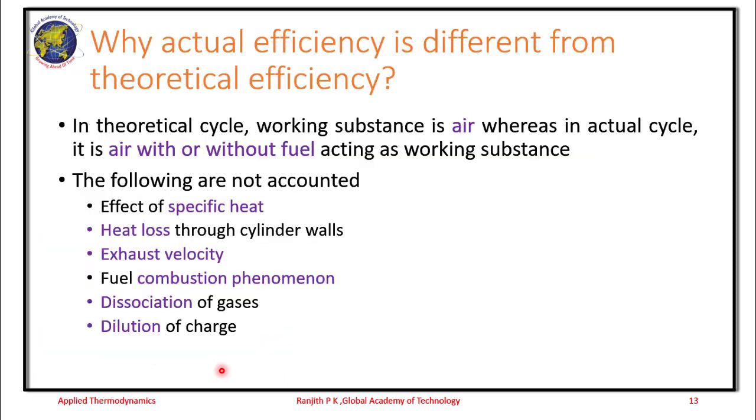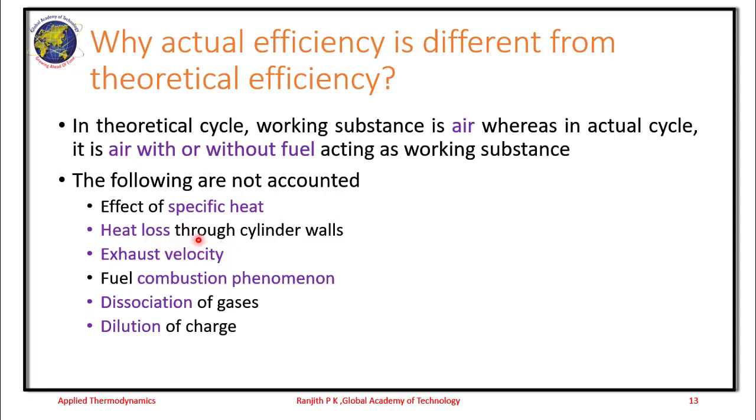Now, why is this actual efficiency different from the theoretical efficiency? Because in the theoretical cycle, we consider the working substance as only air, whereas in the actual cycle, it is air with or without fuel acting as a working substance. So, in case of an Otto cycle, it is air with fuel as the working substance, and in the diesel cycle, it is air and then the fuel getting injected. Further, these effects are not accounted: the effect of specific heat, as we've assumed the specific heat to be constant, and we have assumed the process to be adiabatic, so there is no heat loss.